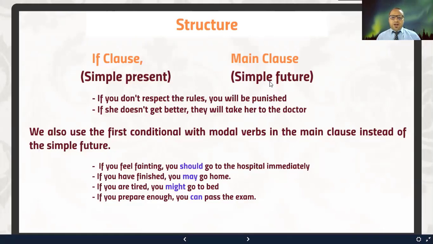Okay, you start with the verb right away. So in the case of using modals, here I have a few examples. If you feel fainting, you should go to the hospital immediately. So this is also conditional type 1, but instead of using the simple future, we use a modal auxiliary or a modal verb.